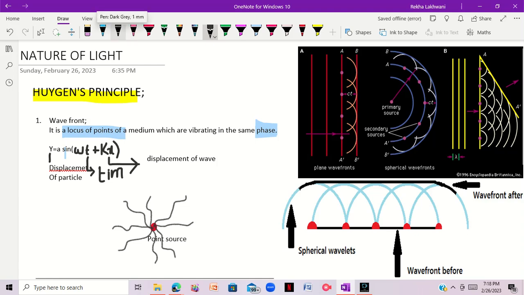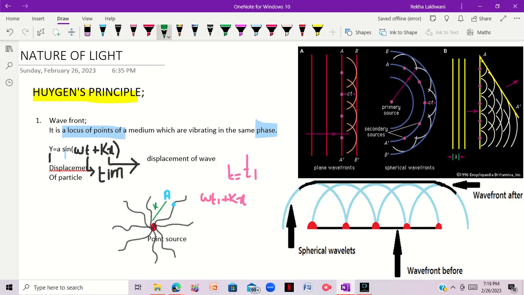Let's consider a point A over here. If I ask you to find the phase of this point A at time equal to T1, you will say it is omega T1 plus kx, because it is covering a certain displacement, which is x.